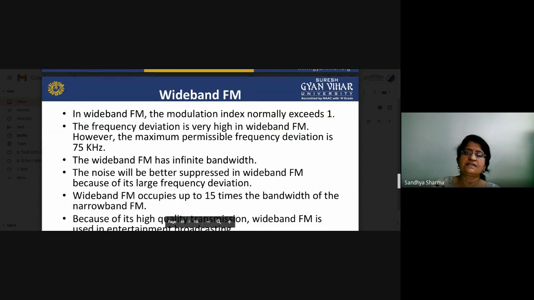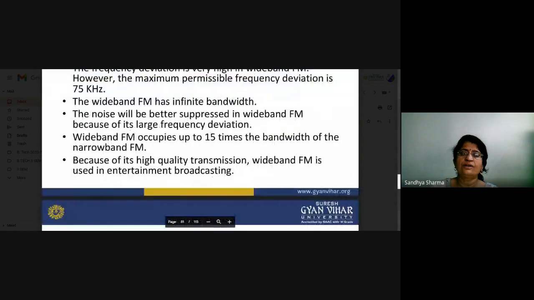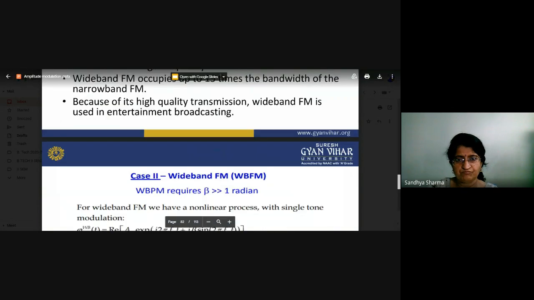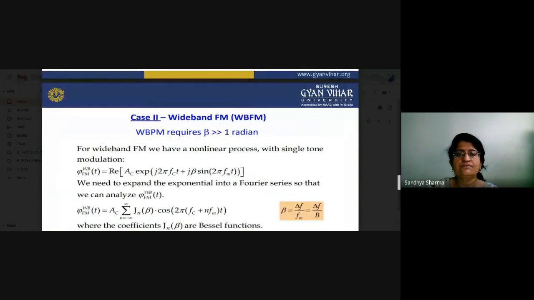It also occupies 15 times the bandwidth of narrowband. If you compare the wideband and narrowband systems, the bandwidth of the wideband system is 15 times higher than the narrowband system. Because of its high quality transmission, wideband FM is used in entertainment broadcasting. Now this is the wideband FM.